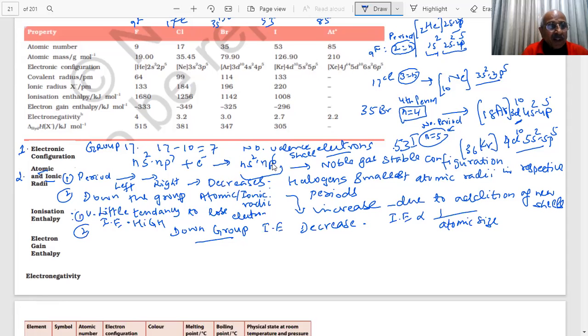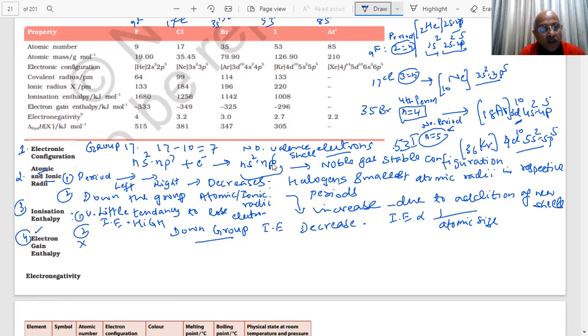The most important property we have discussed is electron gain enthalpy, student. What is electron gain enthalpy, students? We have told you so many times. When you add an electron, student, to the halogen, what happens? They will release energy, negative energy. More the affinity, more the negative energy released. Yes or no? Tell me.